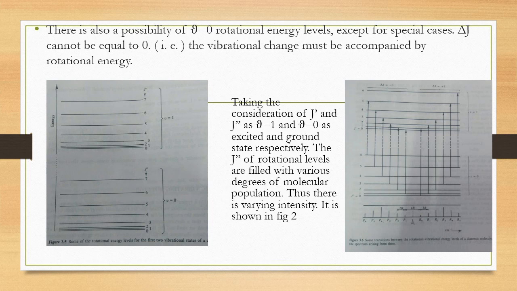Here we can also consider delta J equal to minus 1 and delta J equal to plus 1. That is, the energy goes from the ground state to the excited state and from the excited state to the ground state. So we have different branches that we will discuss in the next slide.